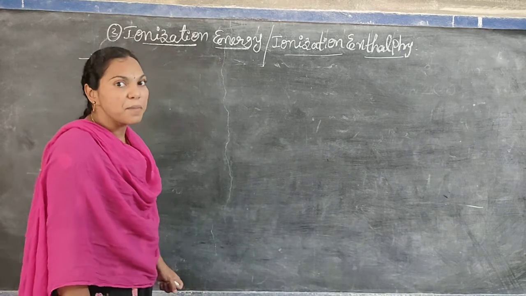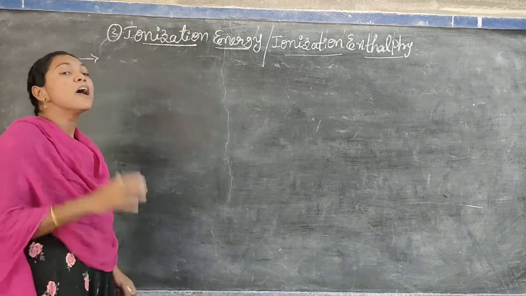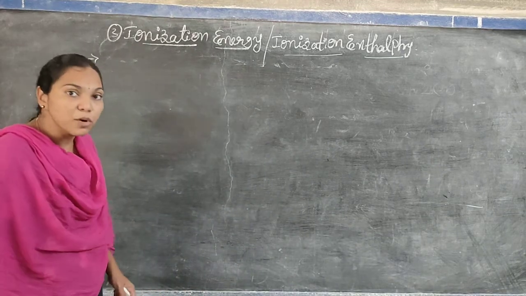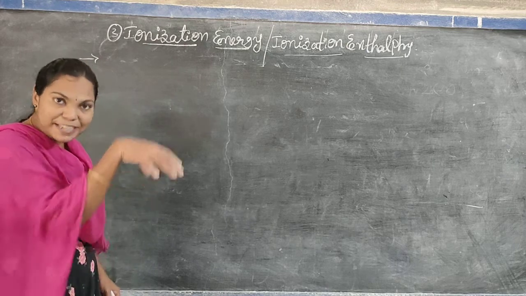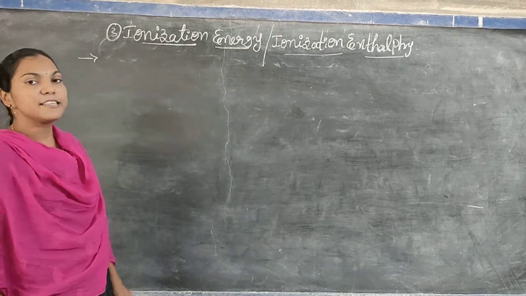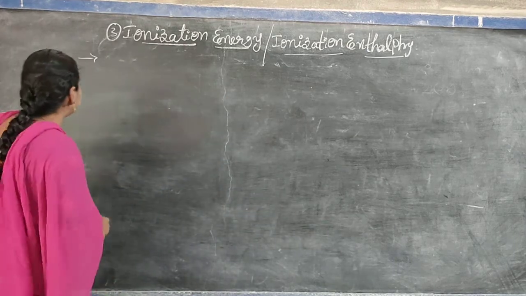We require some amount of energy for removing the outermost electron from its outermost shell. That is known as ionization energy.